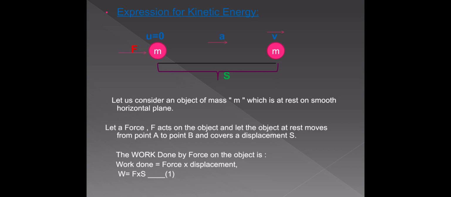So look at the picture. Let us consider an object of mass m which is at rest on a smooth horizontal plane. Which is at rest means initial velocity is 0, it is not in motion initially.